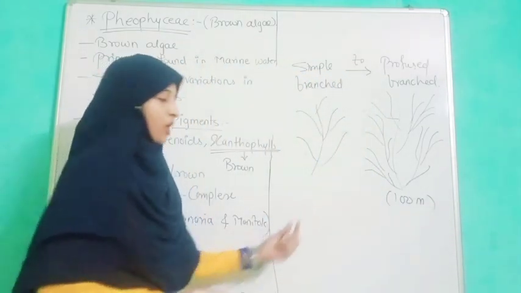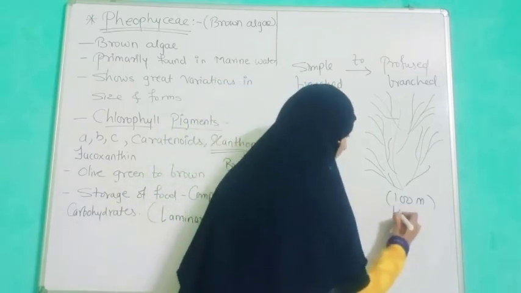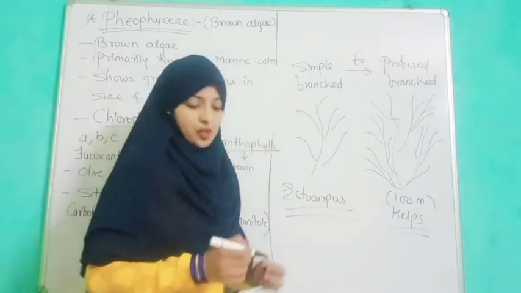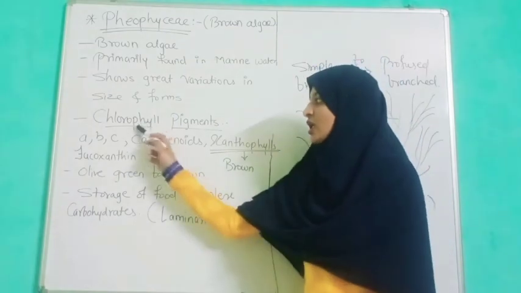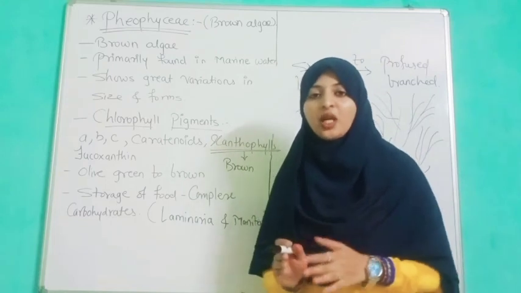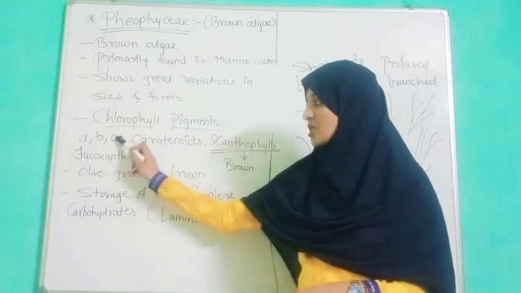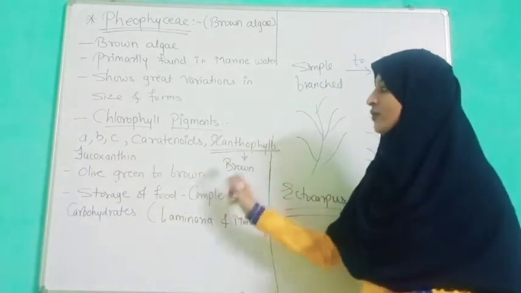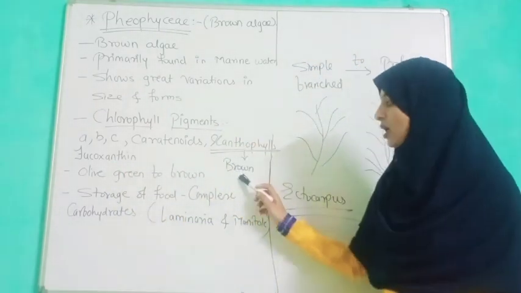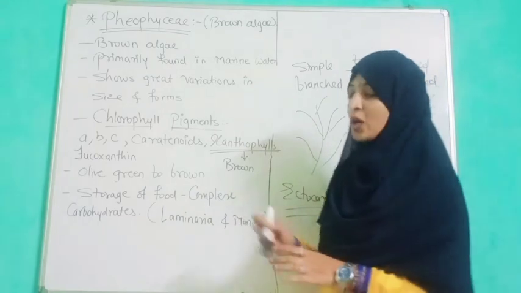Now we can see the examples: Ectocarpus and kelps. Now they contain chlorophyll pigments. As we have seen, Chlorophyceae contains chlorophyll pigments A, B and C. Here Phaeophyceae contains chlorophyll A and C as well as carotenoids, xanthophylls and fucoxanthin. Due to the larger amount of xanthophylls, they are olive green to brown in color.